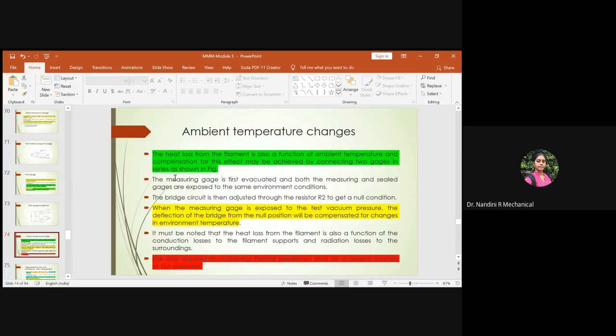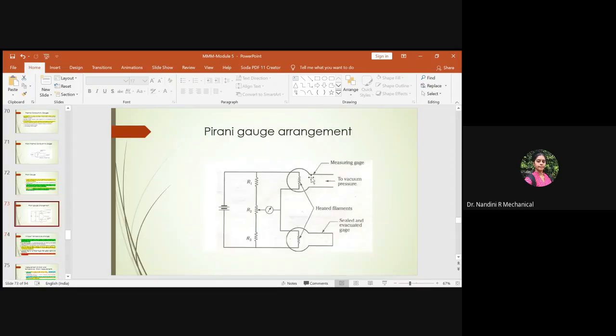First, the measuring gauge is evacuated with respect to the required gas, and both the measuring and the sealed gauges are exposed to the same environmental conditions. So you can see you have two gauges here. One is the measuring one and the other is the evacuated gauge. Both gauges are exposed to the same external environmental condition.